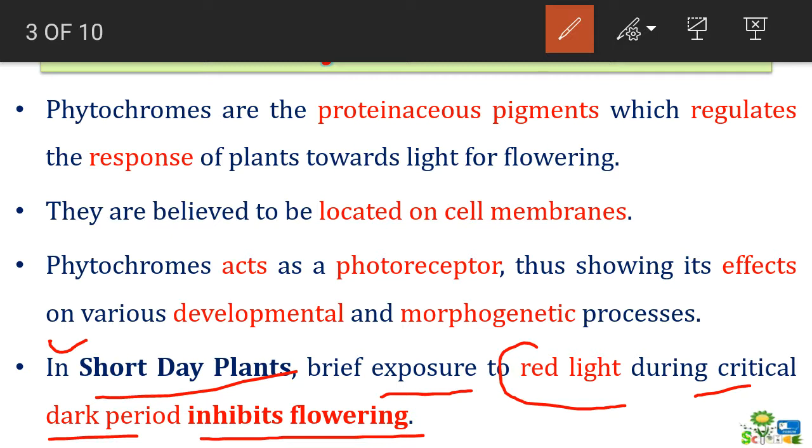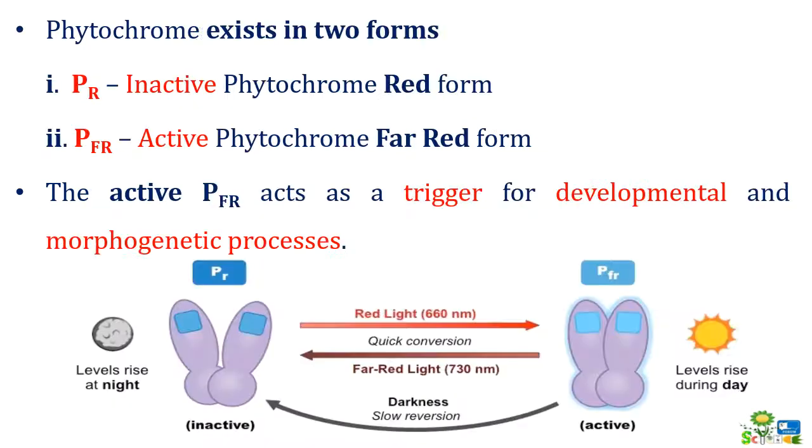So when the plant is exposed to red light in the critical dark period, flowering is inhibited. All these responses are perceived by phytochromes.